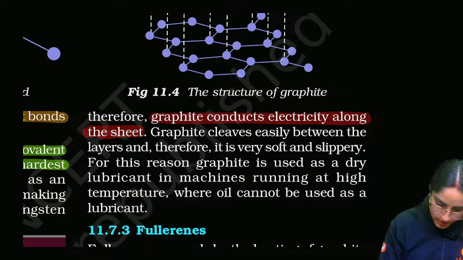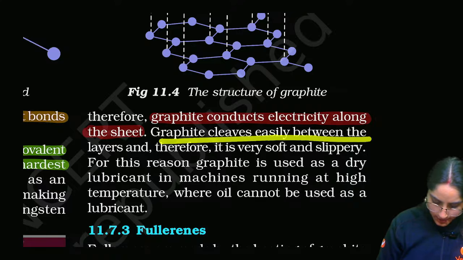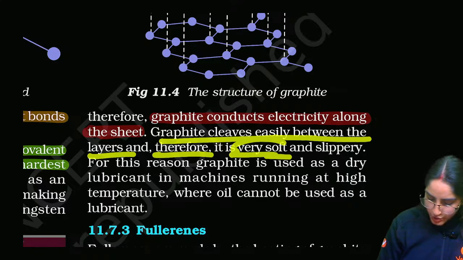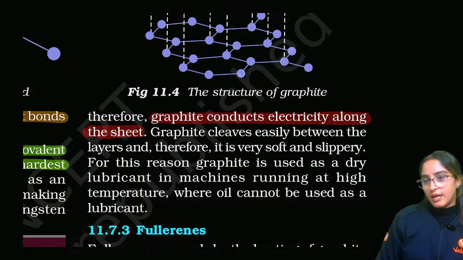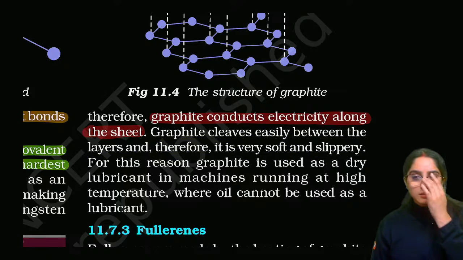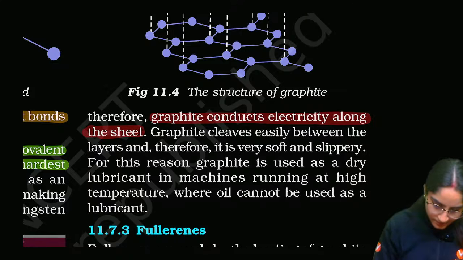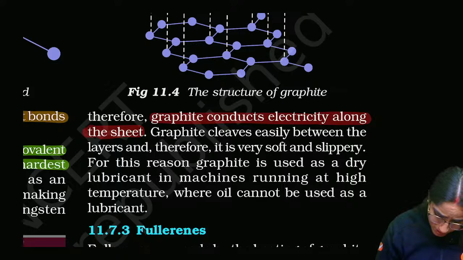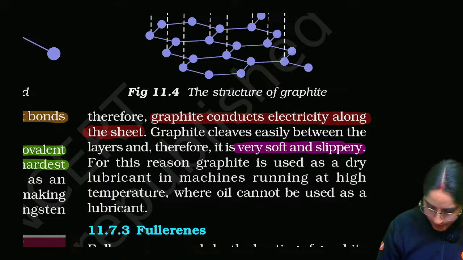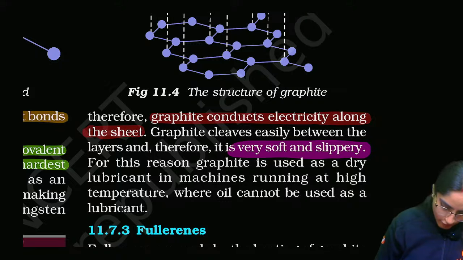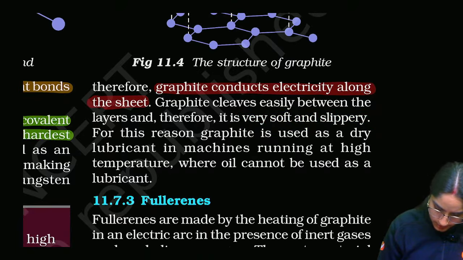Graphite cleaves easily between layers, and therefore it is very soft and slippery. Ma'am, where can we see graphite? Pick out a pencil; the lead of that pencil is graphite. It's very soft and very slippery, right? Very soft and slippery because the van der Waals forces are not strong here.